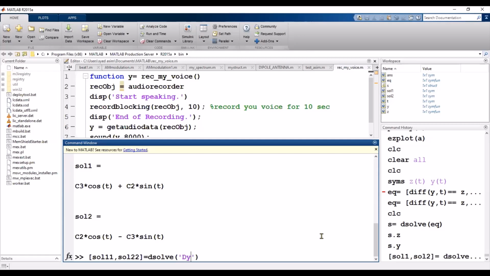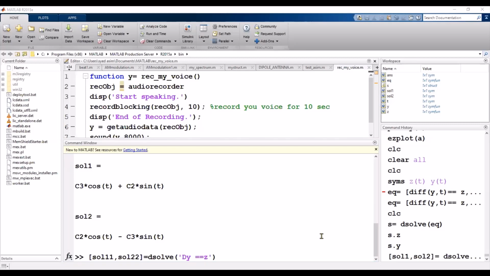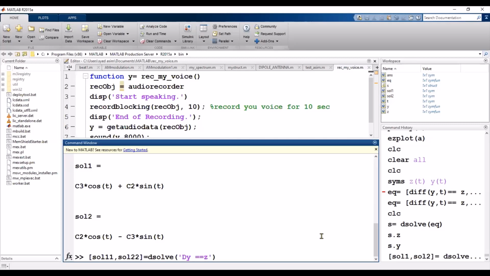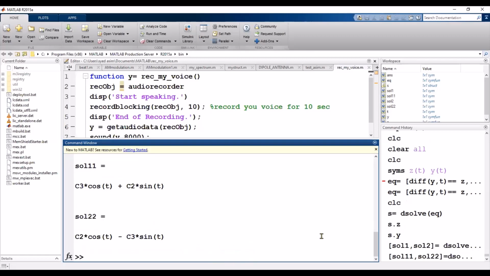Capital D y for the derivative of y, that is equal to z, comma, equation 2, Dz, that is equal to minus y, and simply press the enter key. That is a very simple method.